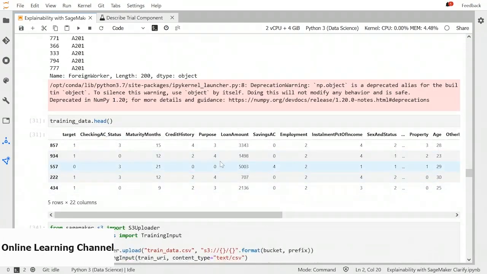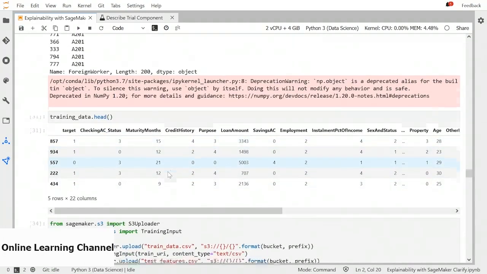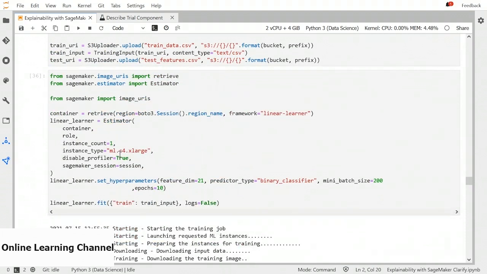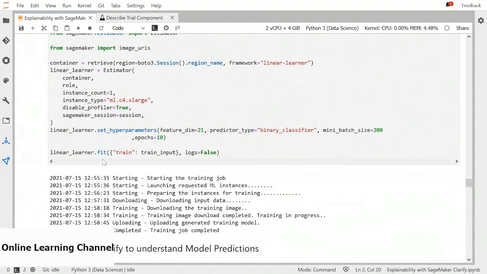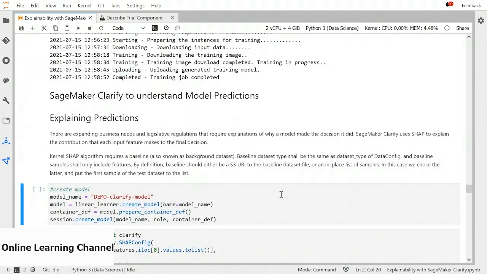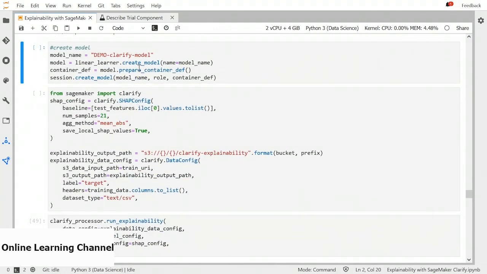And after encoding, our dataset will look like this, a lot of numbers. We will upload our CSV files to S3, and then we will call our linear learner estimator. We have instance count, instance type, and hyperparameters according to our dataset, and then we will fit it on the training input. Once the training job is completed, here comes SageMaker Clarify to understand the behavior of the model. First, we will create the model out of the training job so that SageMaker Clarify can use this model and deploy an endpoint to get the predictions. Once it has all the predictions, it will analyze them.